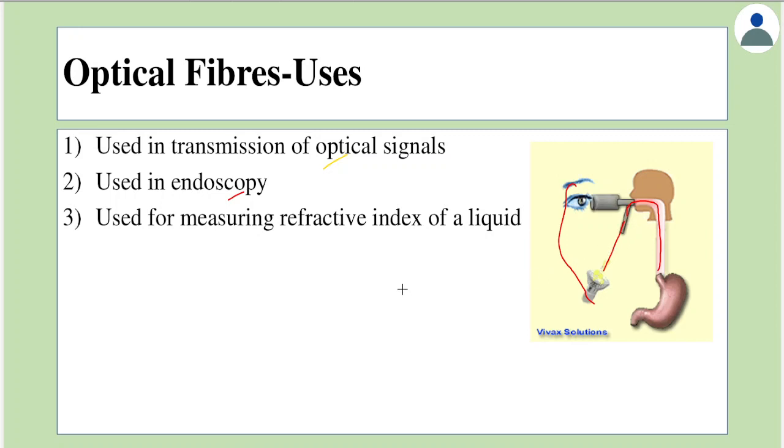The third point is that it is used to measure the refractive index of liquid. Again, there's no need to understand how things work here. Just know the uses. They won't ask in a physics examination to explain how endoscopy works. So don't spend much time on understanding how these work. From a physics point of view, it is sufficient to know that optical fiber is used in endoscopy also.